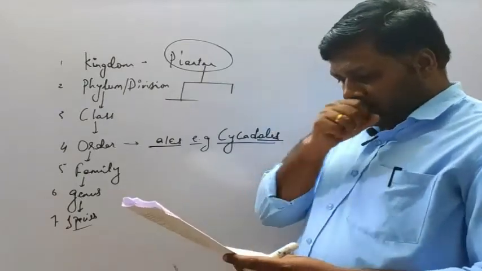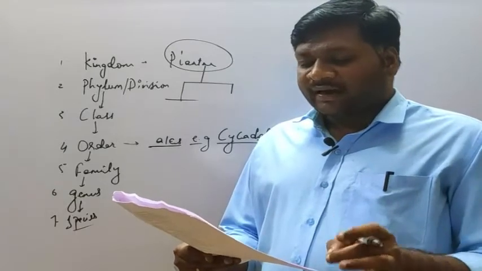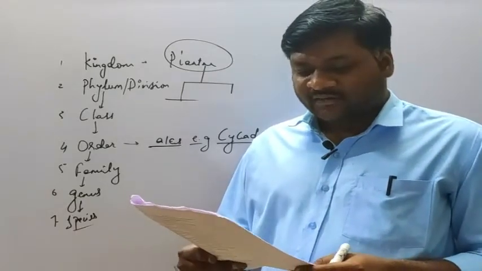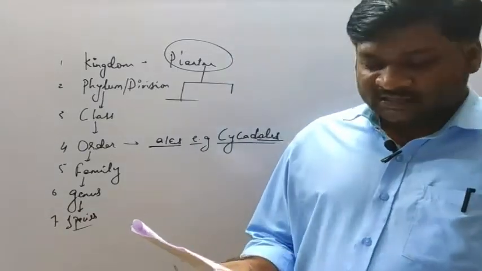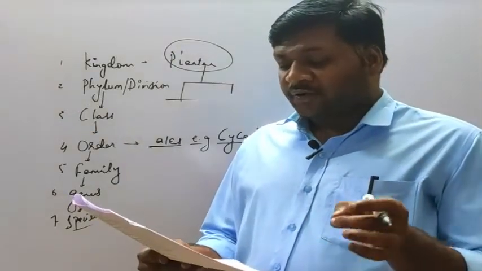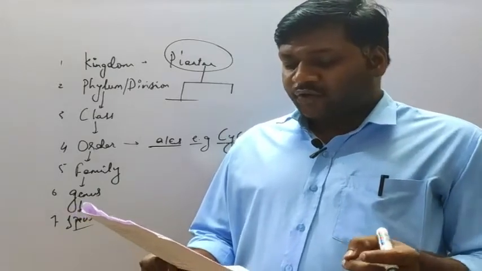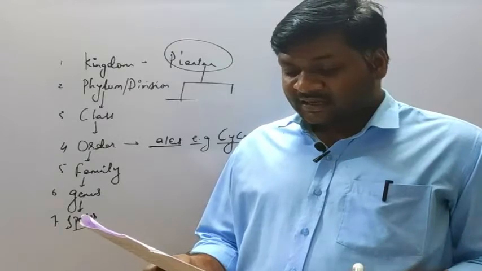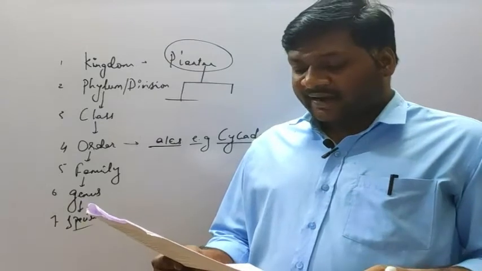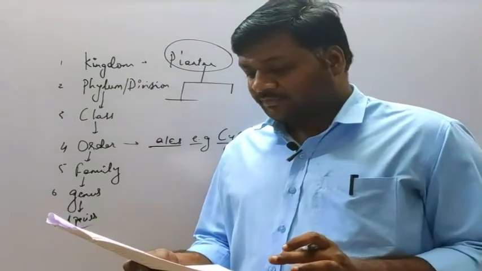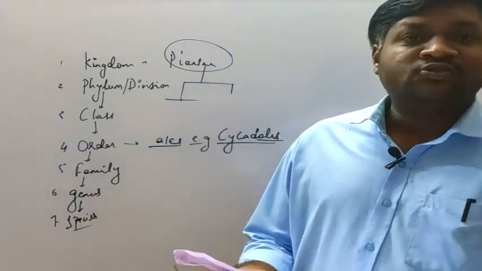The next, question number 81. Which of the following is not a correct statement? The statements are given. Botanical garden has a collection of living plants for reference. A museum has a collection of photographs of plants and animals. Key is a taxonomic aid for identification of species or specimens. And herbarium is a storehouse that contains dried, pressed and preserved plant species. Of these, we have to select the incorrect one.